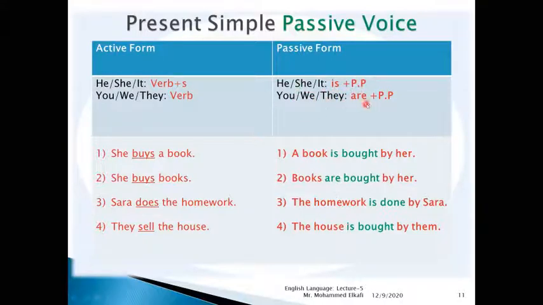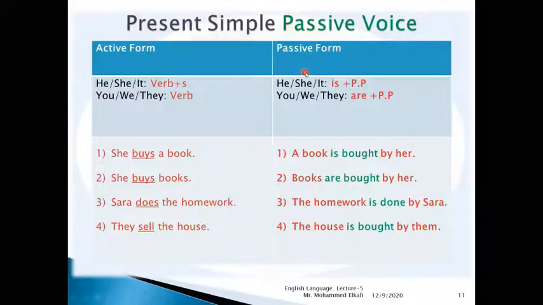For they we will say are plus past participle. So here we have the house, and the house is it. The house is sold. Okay. So this is about the present simple passive form. Okay. We have the active form and the passive form.